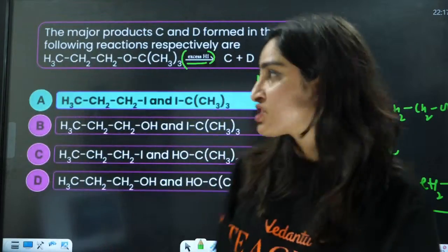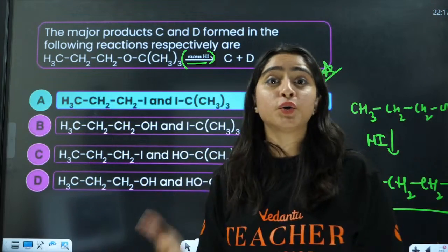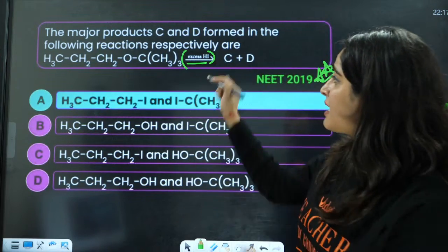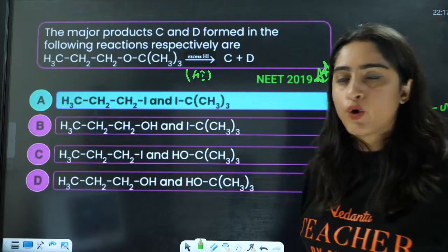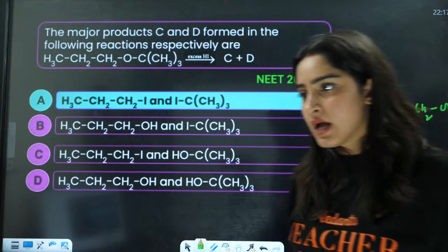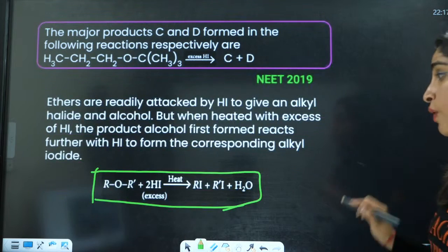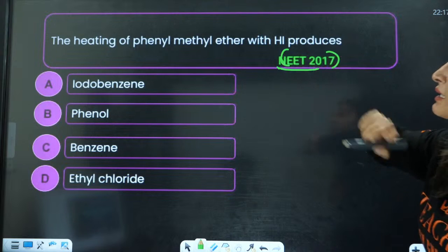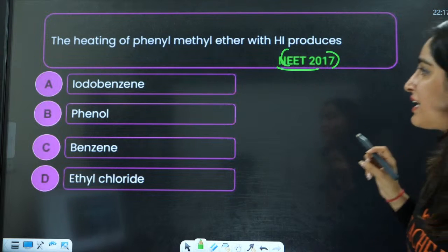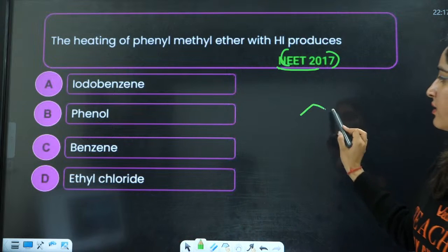So for excess of HI, you will have both the halides. Alcohol will be further converted into halide. If there is no excess of HI, if there is just HI, the answer will be B. Understood this? Perfect. Next is 2017. The heating of phenyl methyl ether with HI produces phenyl methyl ether.